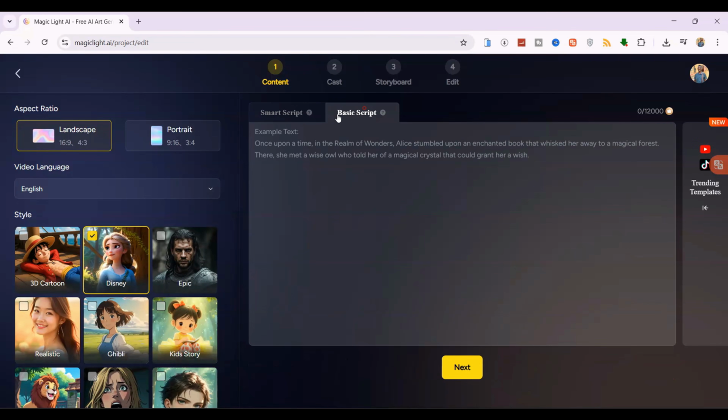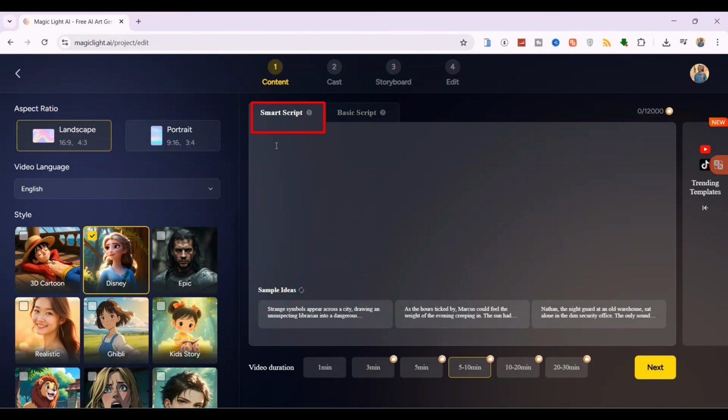Now, the magic starts with the story itself. Under Basic Script, you can simply paste a prepared story if you have one, or you can use Smart Script to provide a simple idea and let the AI turn it into a polished story for you.